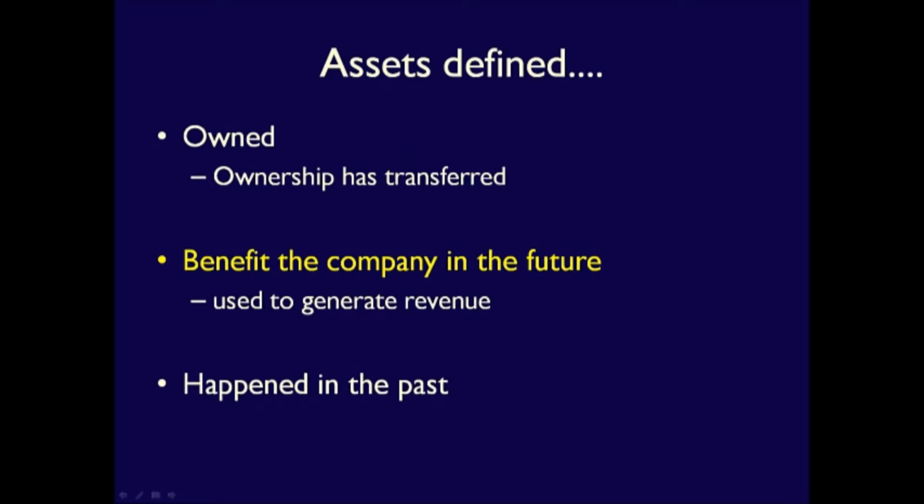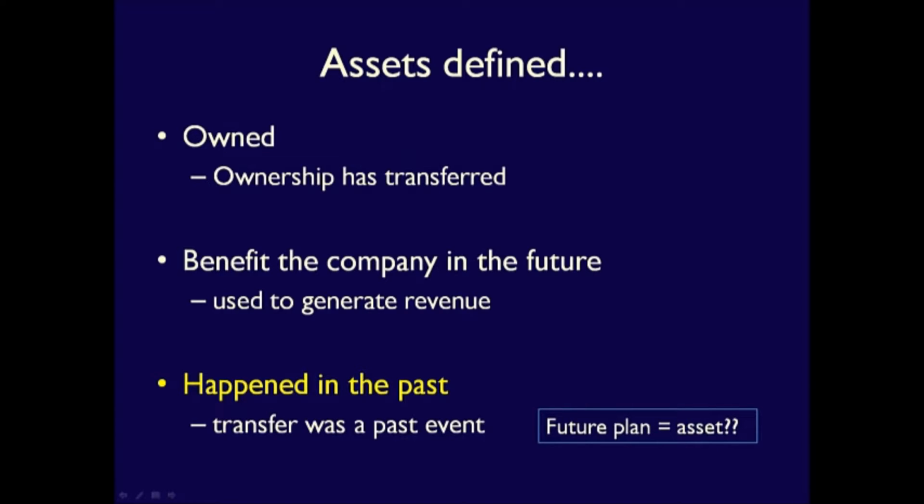The last characteristic of assets is that they are due to a past event. That means that there was an event in the past that transferred ownership of the asset to the business. Why is this last characteristic important? Because it means that if I plan to purchase an asset in the future, I cannot claim that it is an asset now, because the event has not as yet happened. It has to be a done deal. The transfer of ownership must already have taken place.